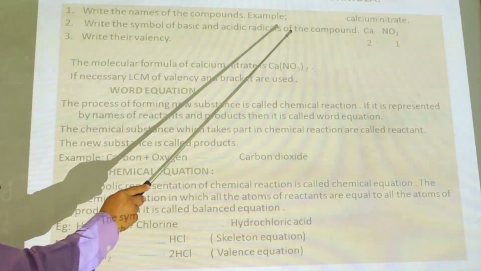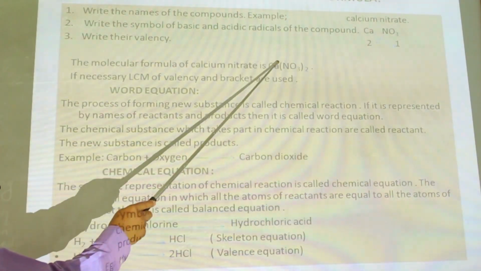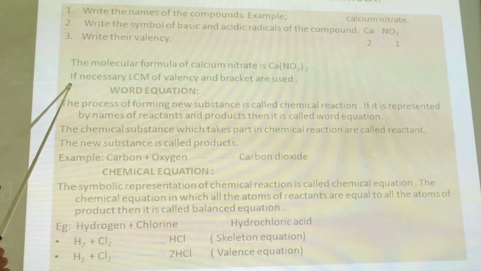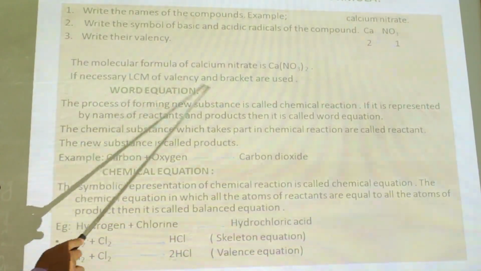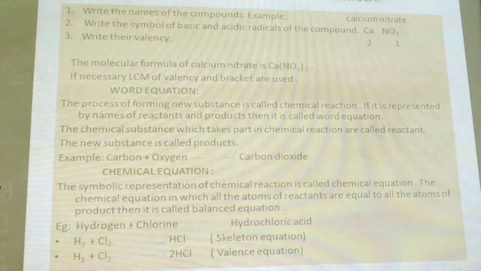Here, 2 belongs to nitrogen as well as oxygen. That's why we need to put brackets here. So during the calculation, if necessary, we should take the LCM of the valencies, and we should use brackets while writing the molecular formula.